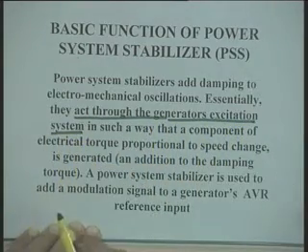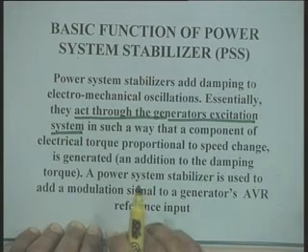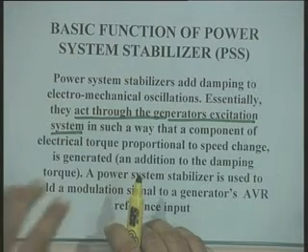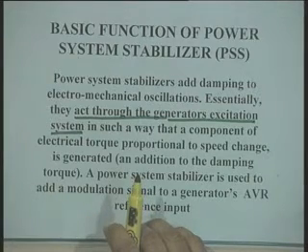When I discussed the different types of excitation system, at the AVR input, I repeatedly told you that there is one signal coming from the power system stabilizer, and that signal was denoted as Vs, a stabilizing signal.